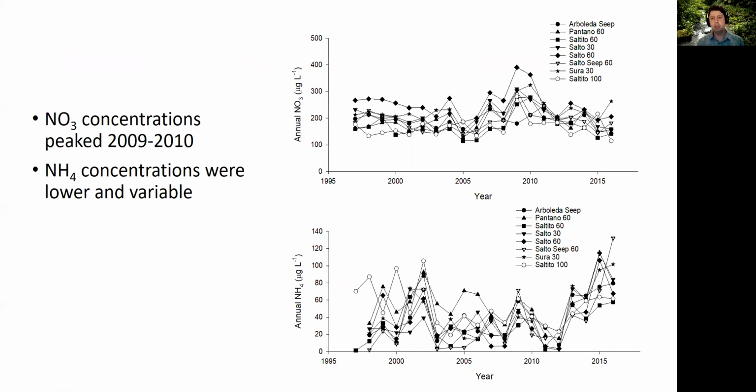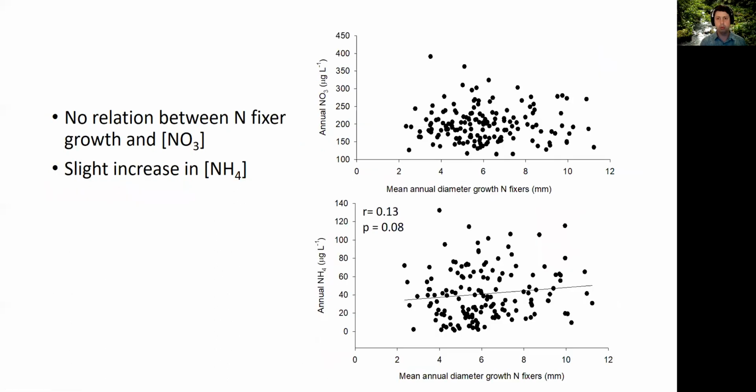We look at the nitrate and ammonium concentrations in the streams across the sites. There appears to be a peak of nitrate around 2009, 2010, and it's fairly consistent across all the sites. There doesn't seem to be that kind of a peak in ammonium. Maybe there's an increase in the last couple of years. Again, ammonium tends to be much lower than nitrate. So if we combine those two different data sets, our nitrate concentrations with the tree growth rates, no relationship.